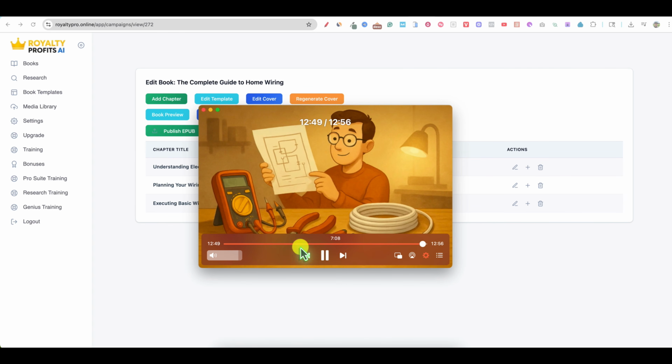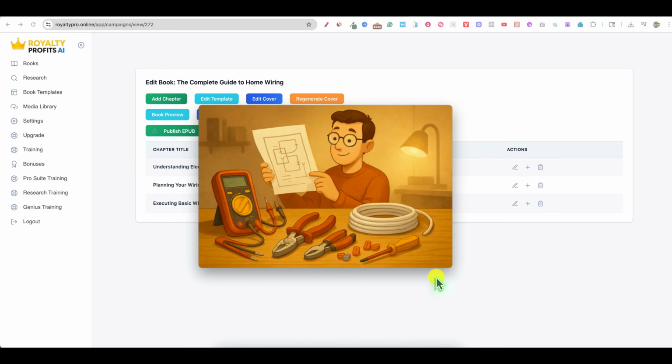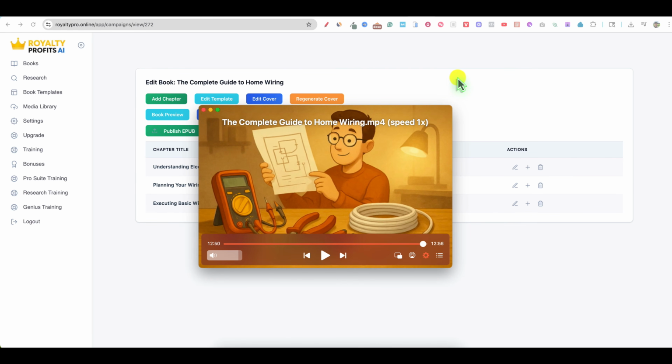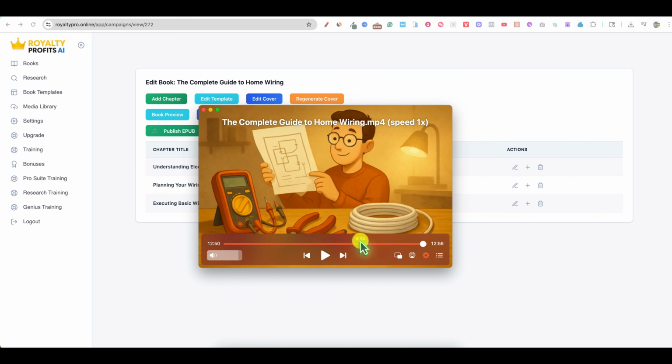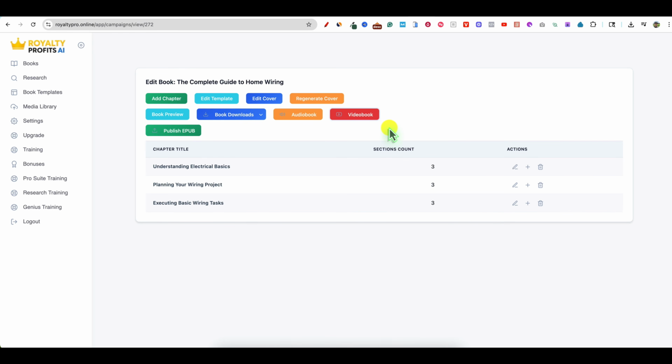So it's just the one image for that chapter. If you really want to create chapter books, you could take this, put it into an editor and make it into a better video. But if you're really focused on making these into YouTube videos, you're going to want to add a lot of images in your book. Per chapter, you're going to want to add like 5 images per chapter. And that way, this is more engaging. I don't think it's an exceptional feature.